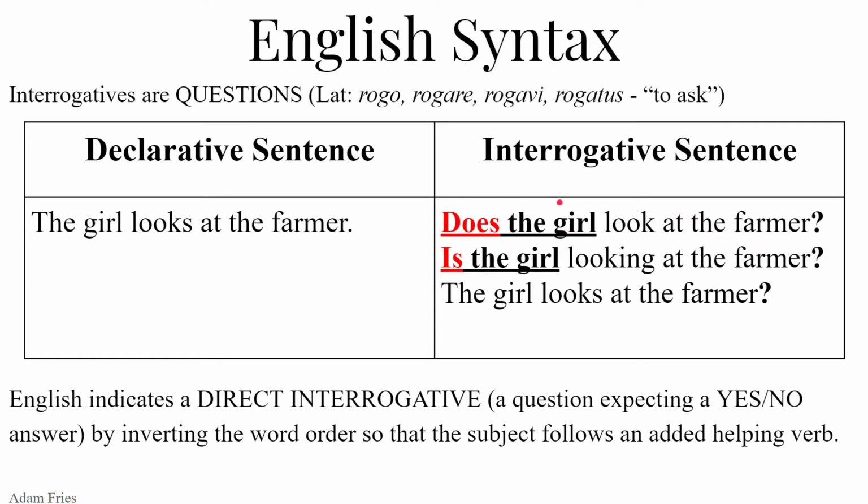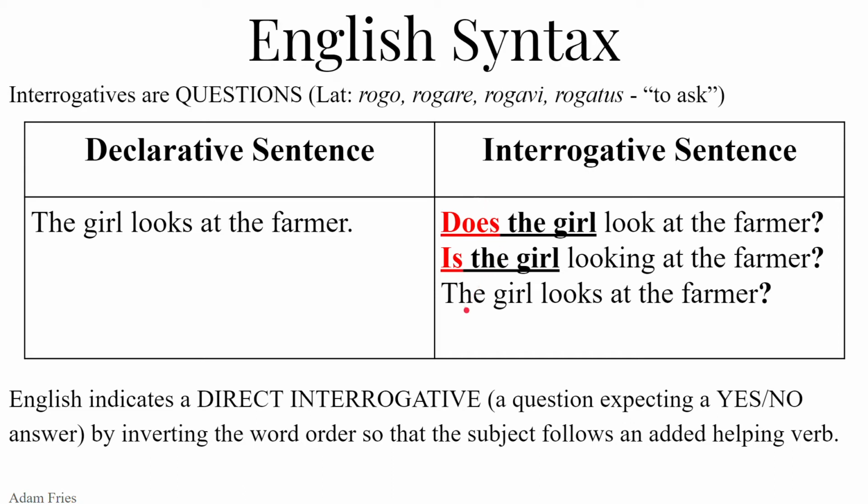Now, you know tenses other than present tense, so let's plug and chug some imperfect and some future. The imperfect has a helping verb that goes with it. It's was or were. Was the girl looking at the farmer? For plural, were the girls looking at the farmer? The future: will the girl look at the farmer? Will the girls look at the farmer?